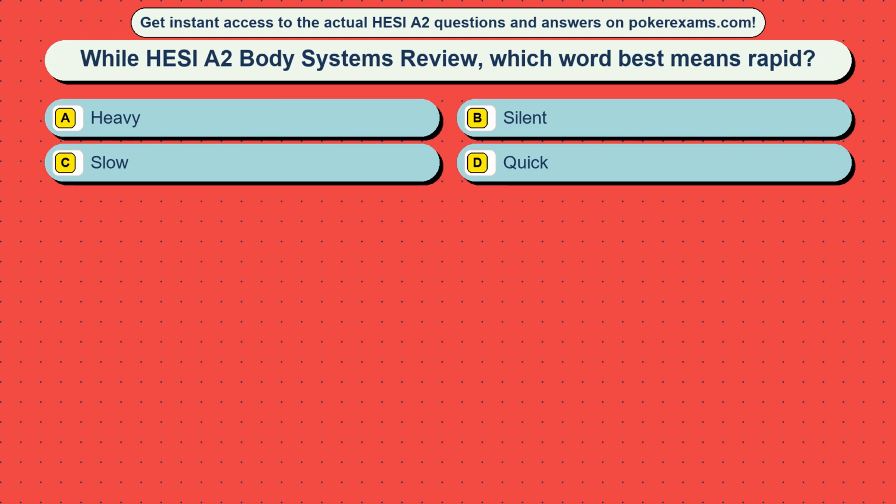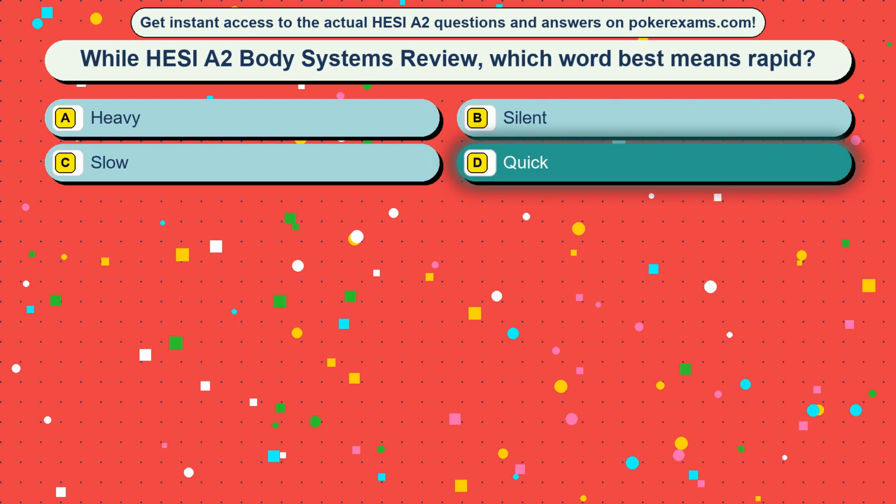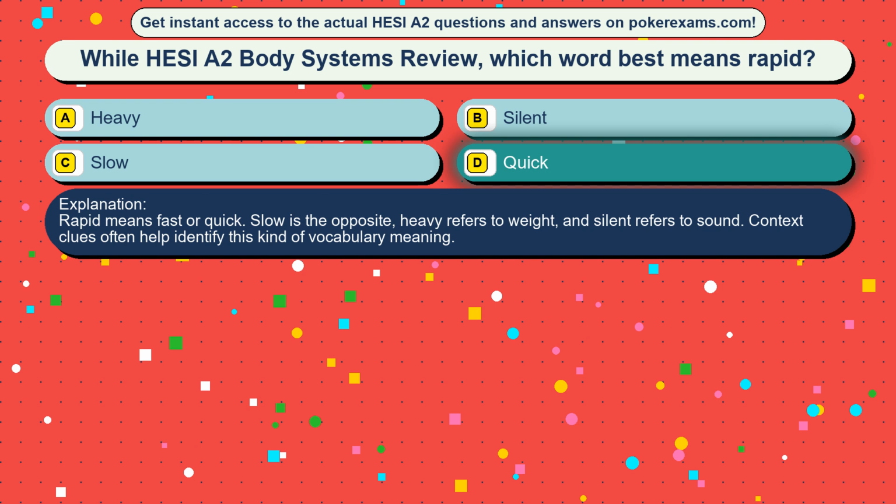Question 27. While HESI A2 Body Systems review, which word best means rapid? Option A heavy, option B silent, option C slow, option D quick. The correct answer is option D, quick. Rapid means fast or quick. Slow is the opposite, heavy refers to weight, and silent refers to sound. Context clues often help identify this kind of vocabulary meaning.